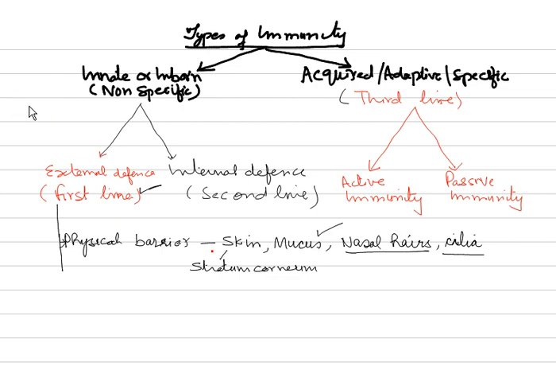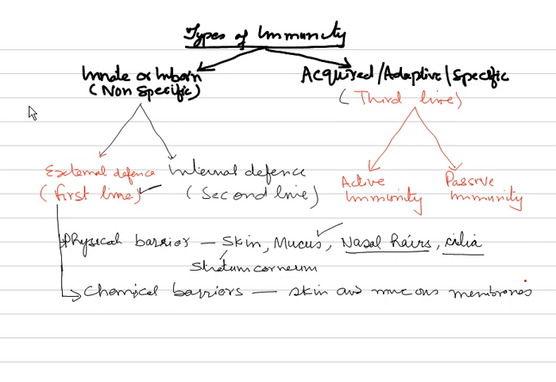Then we come to the second type of barriers, chemical barriers. In the first line of defense, the next type is called chemical barriers. As the name suggests, they are chemicals. So they are secreted by skin and mucous membranes.